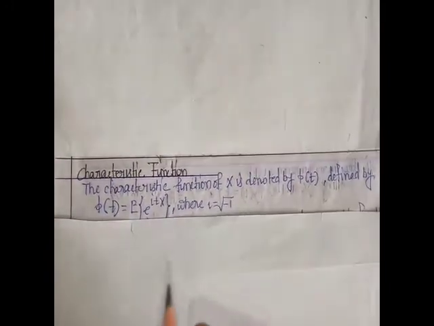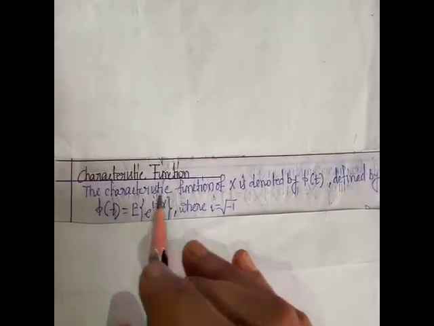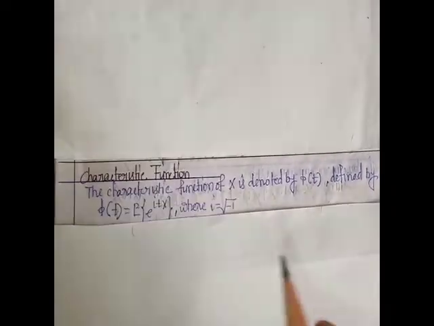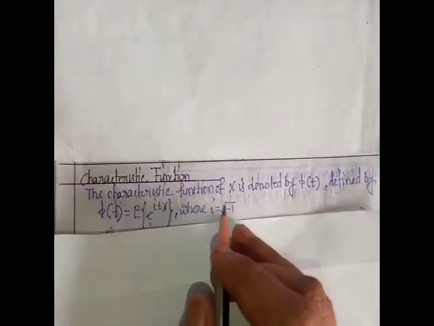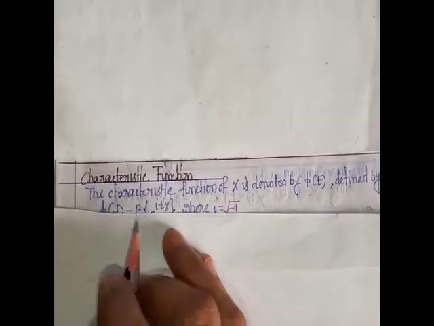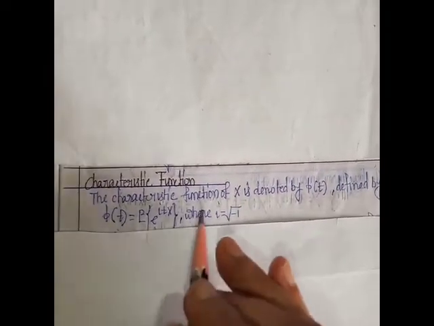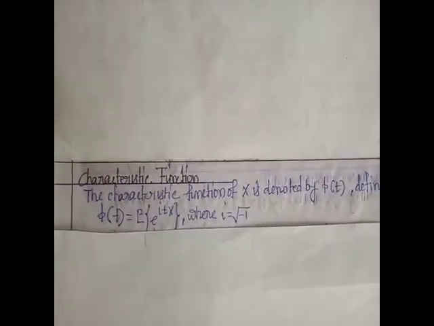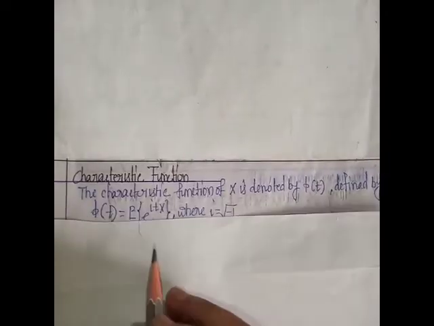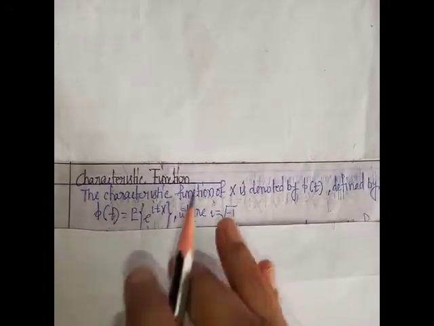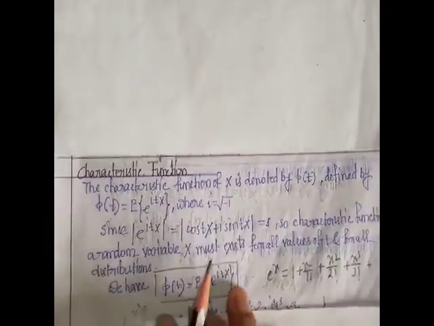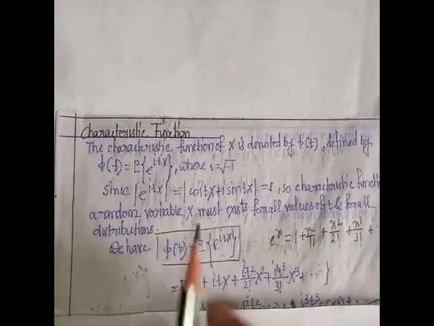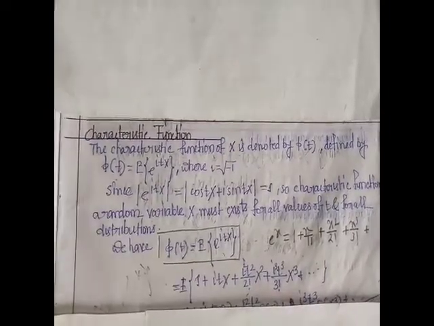So expectation of e to the power itx is the characteristic function of x, denoted by phi t, where i equals root over minus 1. So phi t is the characteristic function of a random variable x, where phi t equals expectation of e to the power itx. This is the formula.